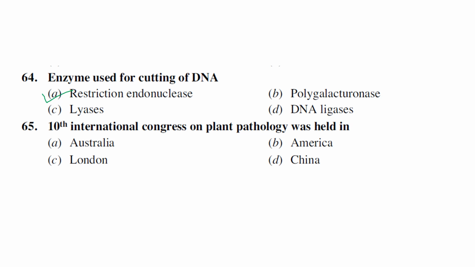The next one: the 10th International Congress of Plant Pathology was held in China. Looking at the International Congresses of Plant Pathology, the first was in London in 1968. Once every 5 years this congress happens. The next, I think the 13th or 14th, is going to be held in Australia, Queensland, I think. The 2023 one already happened in Lyon, France. So if you want to go for this international congress, you must record it now itself.